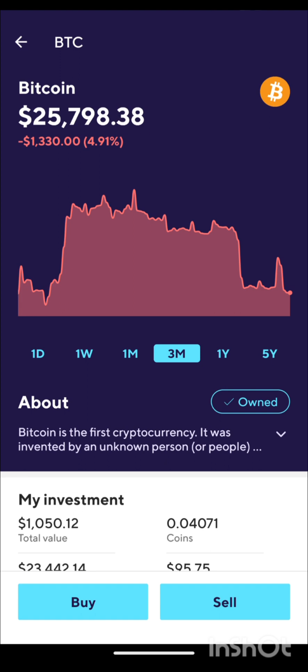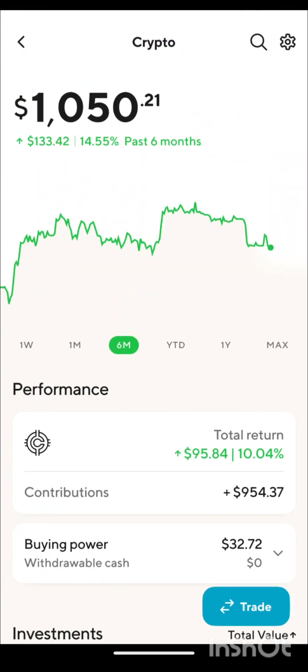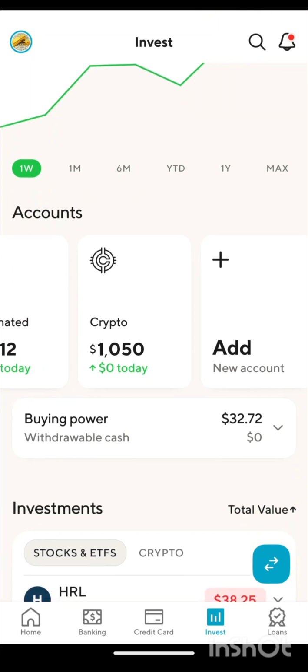Anyway, halving is still approaching. And according to the charts, we should be going up here within the next 6 months, a year, whatever. But in the meantime, just making small incremental investments in this account and others into Bitcoin for the inevitability that we're going to be going higher.